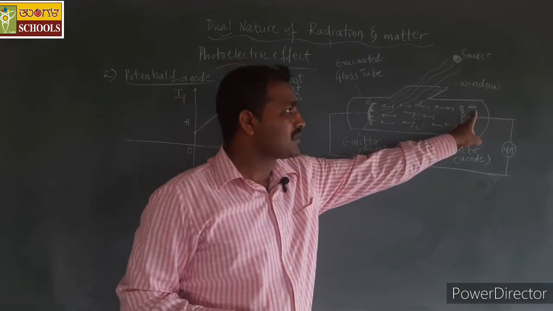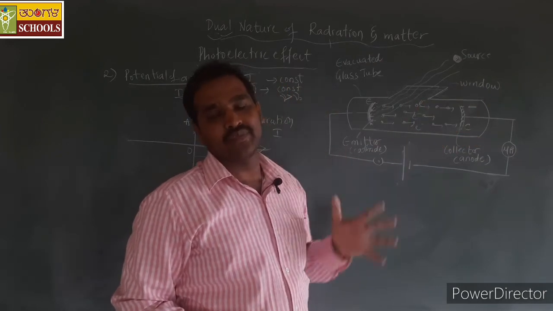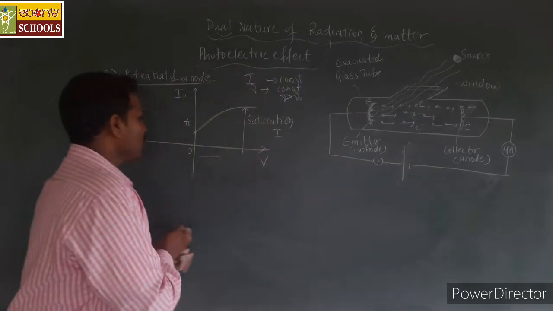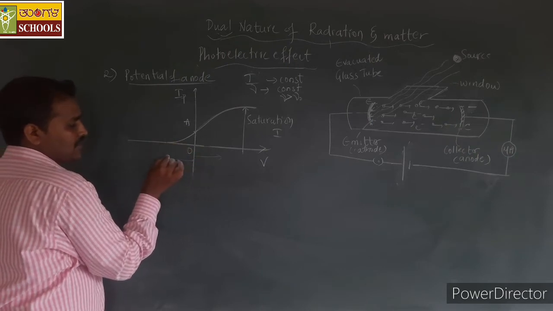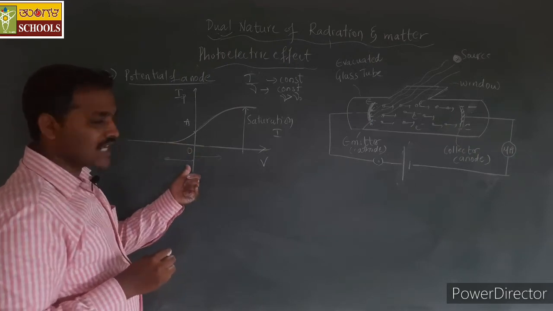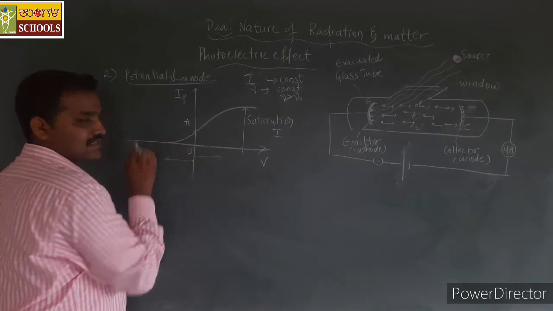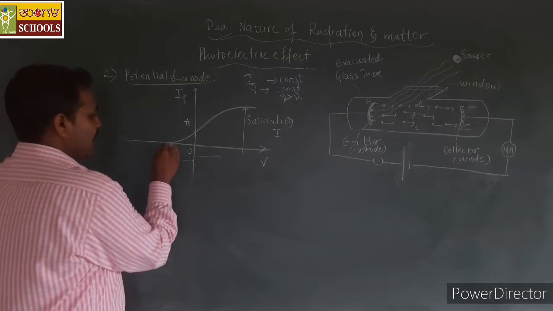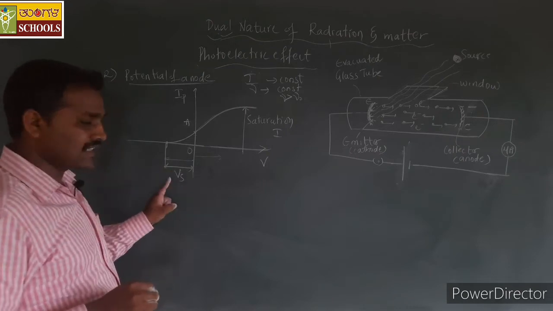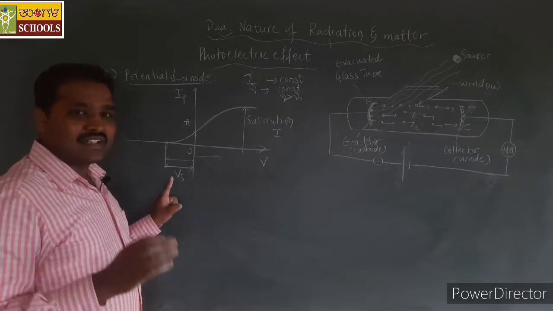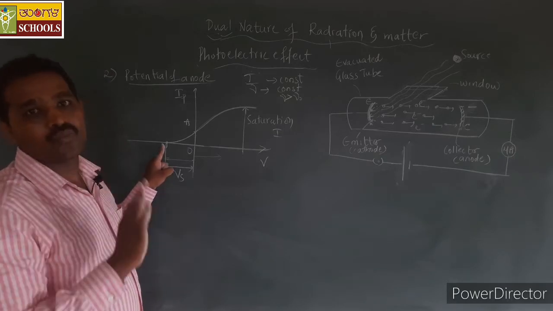When the negative potential is applied to the collector plate, these electrons get repelled by it. As I increase the negative potential, which I am showing along the negative x axis, gradually the current decreases. For a certain value of this negative potential, which I write as Vs, we observe the current is equal to 0.